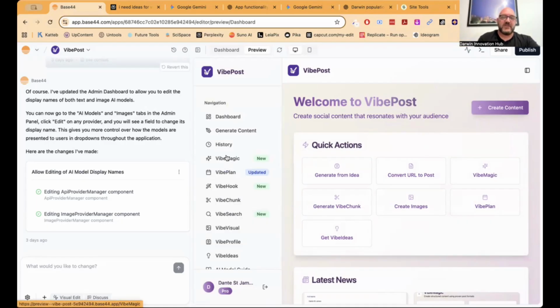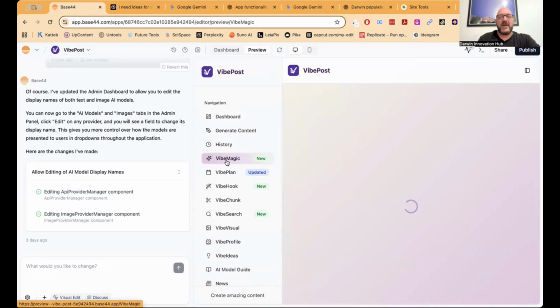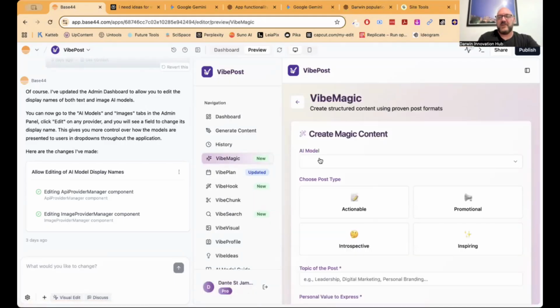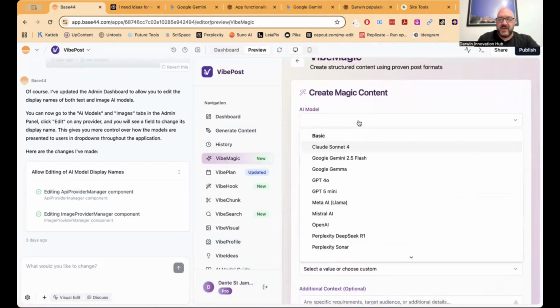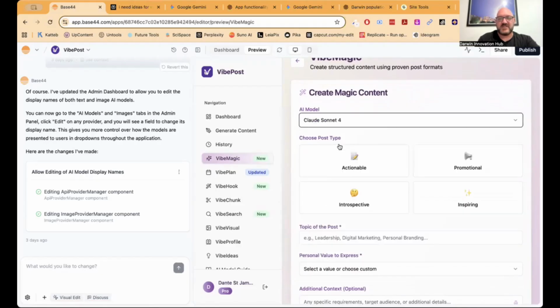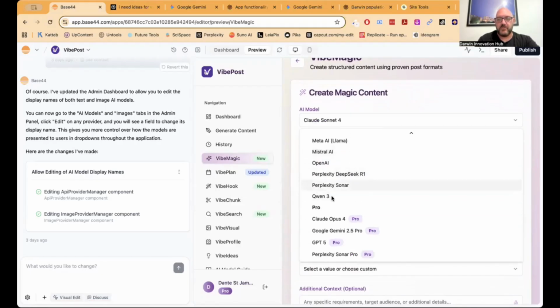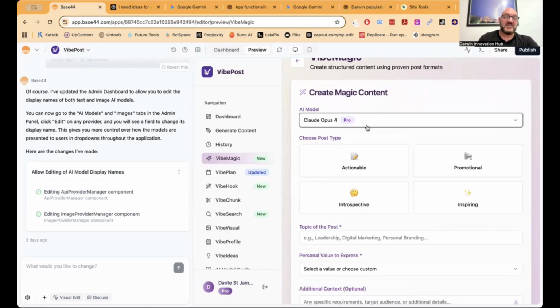And I've set up all these different things that I would like to do in something like ChatGPT, for instance, like my own things like Vibe Magic, which is my magical way of sorting out a particular kind. If I want to select my model, I'll select Claude Sonnet 4. Let's go for a Pro one, Claude Opus 4. So there's lots of different models of AI you can use in there.